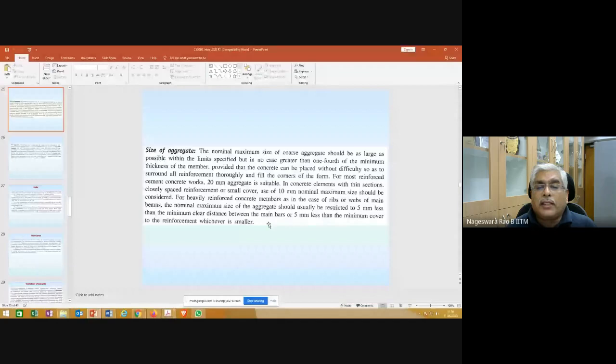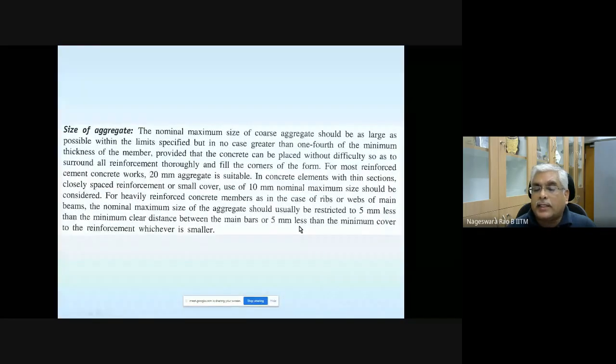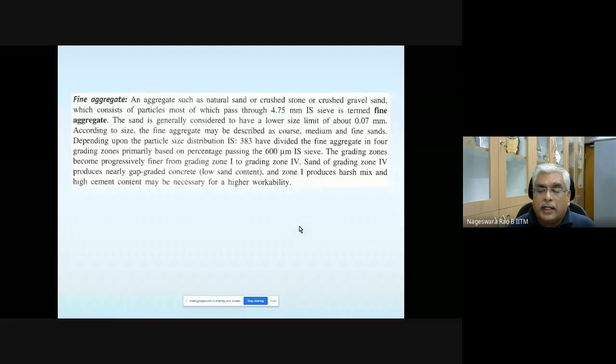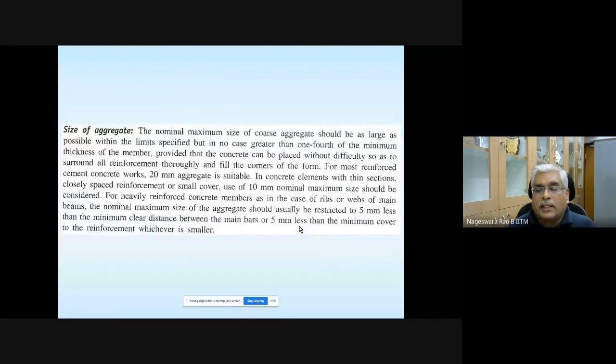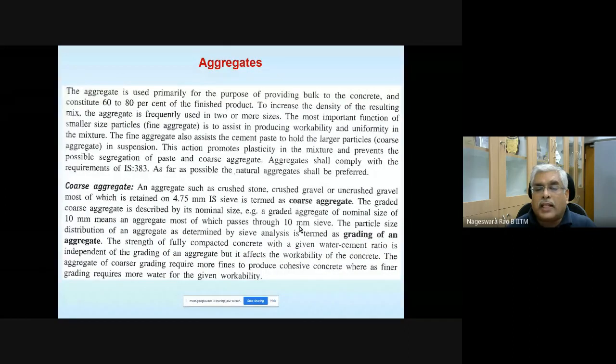This is where we stopped in the last class, discussing the size of coarse aggregate. Now let's look at fine aggregate. Before going to the fine aggregate, what is the demarcation for coarse aggregate? Let's read this sentence once again.